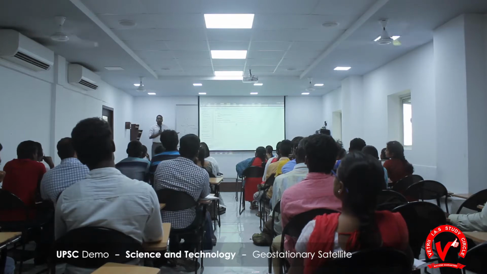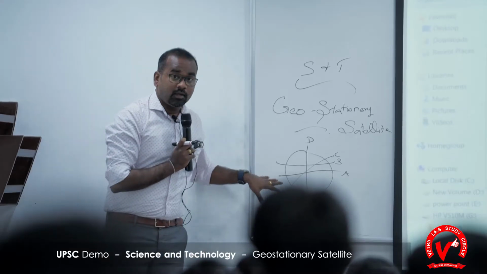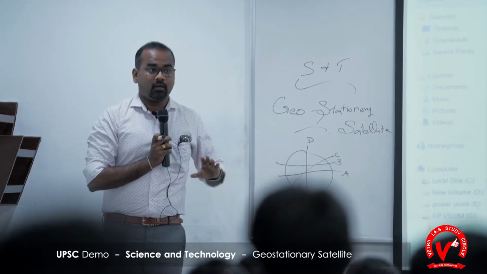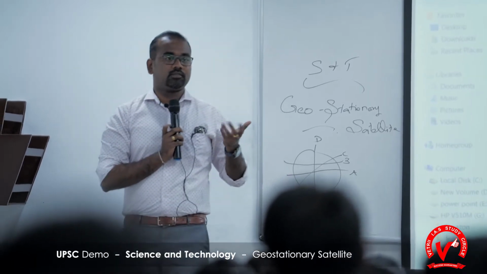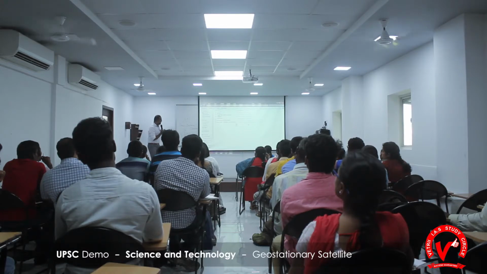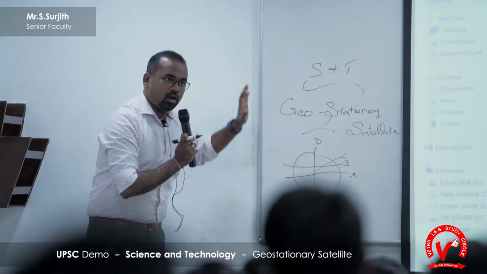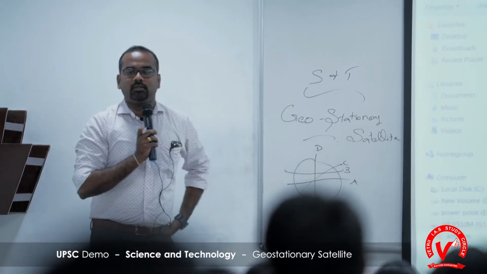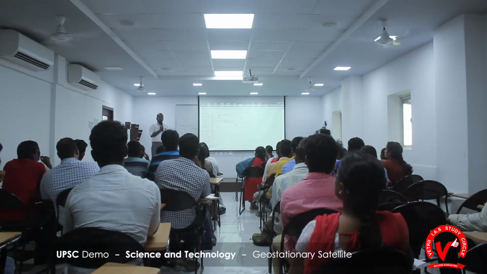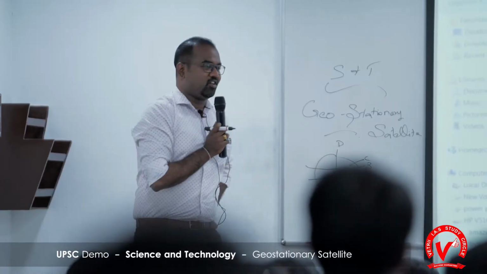B and C are not in orbit. Any other inferences? Any other answers? All are in orbit. B is not in orbit.